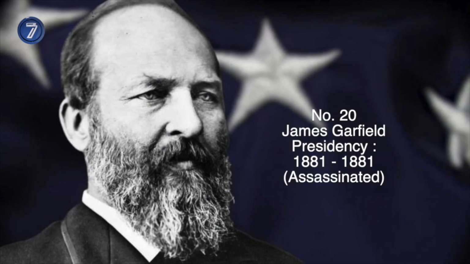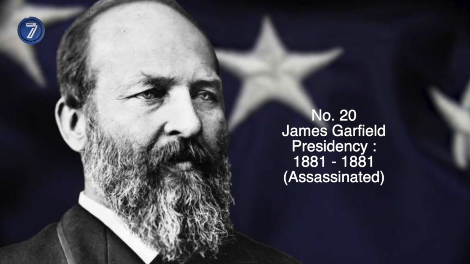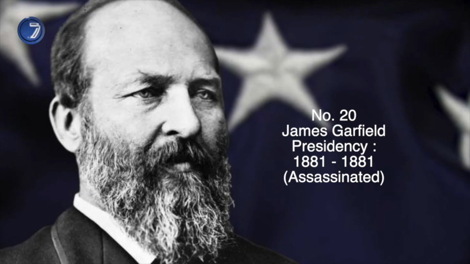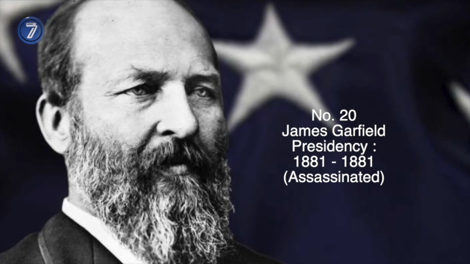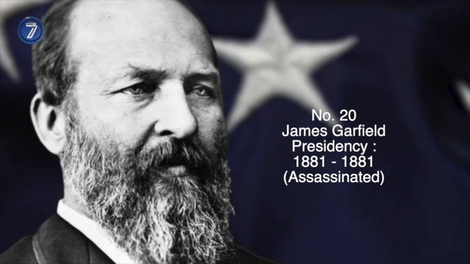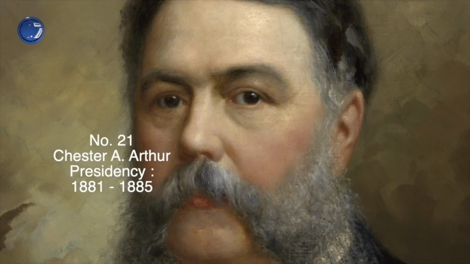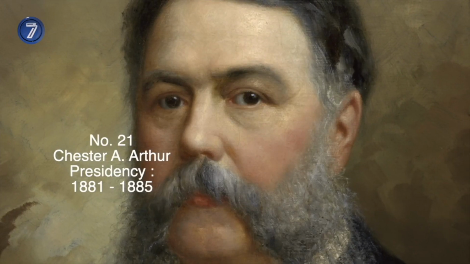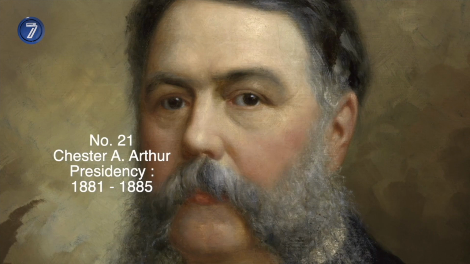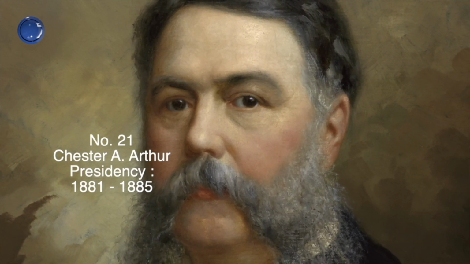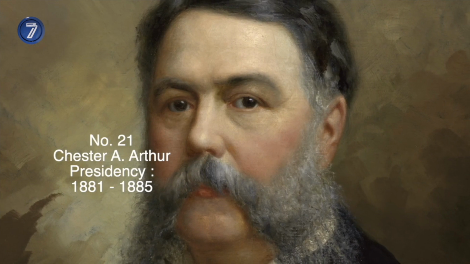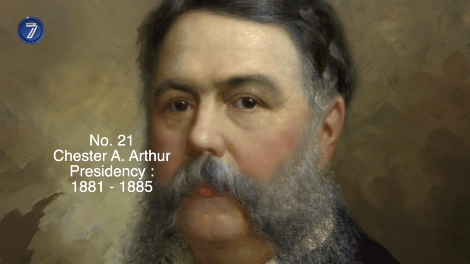James Garfield. He is the shortest-term U.S. president. The Republican president was indeed seriously wounded by bullets 6 months and 15 days after his inauguration. Chester Arthur. Elected to the White House in 1881, he will be a great reformer of the public service. The fight against corruption will also be to his credit at the end of his term.